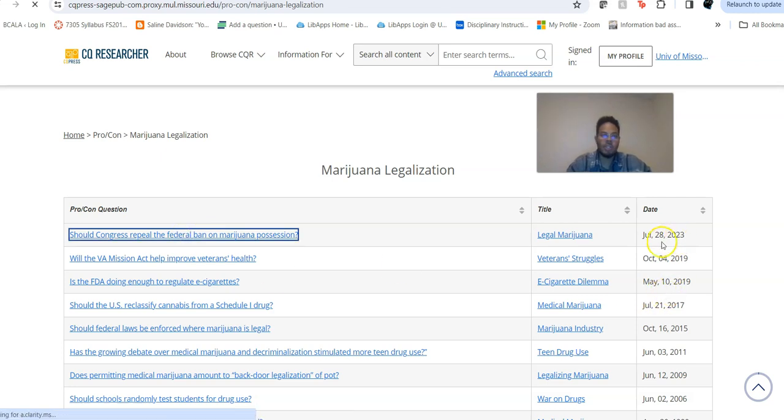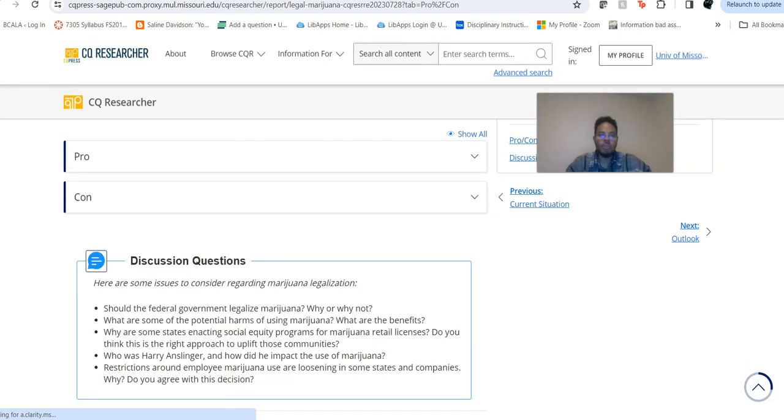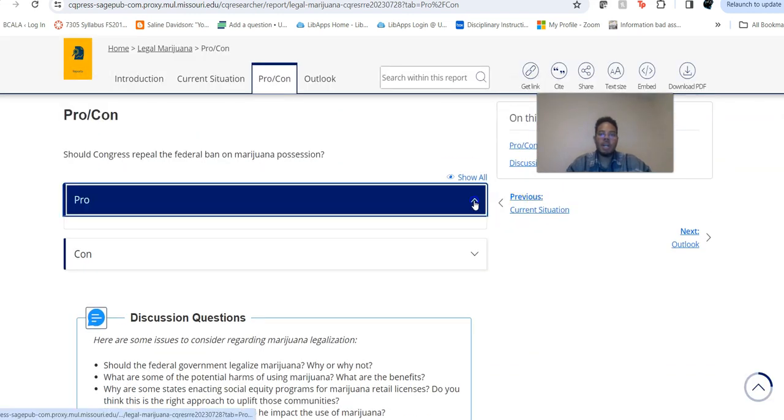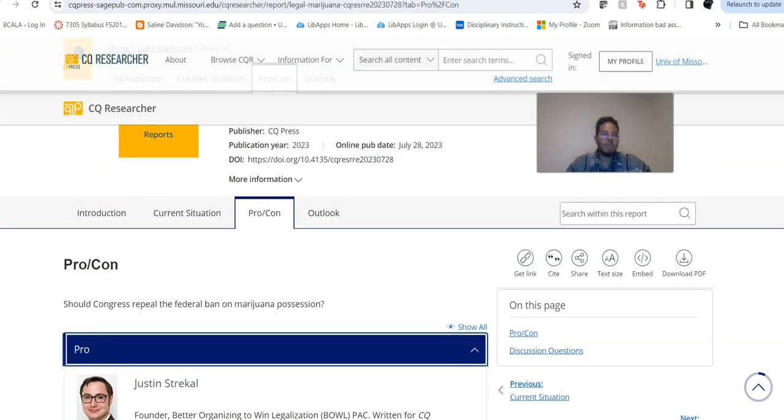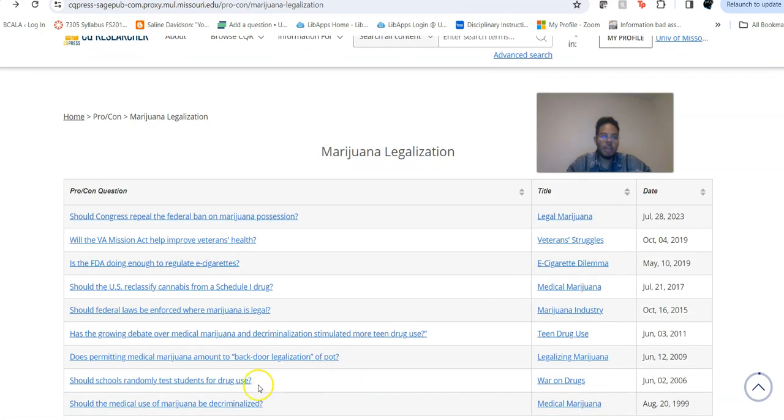And as you can see, it's from 2023. So let's go ahead and click on that one. And then that'll bring you right back here. But this is a good way to, again, find your pro and con arguments. Since that's pretty much the same thing that we just looked at, let's go to another one right here.